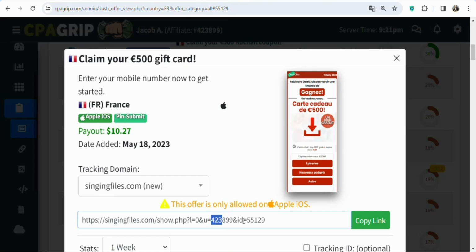Now once you have gotten your affiliate link, the next step is that you have to find a traffic source where you can get people who live in France to click on your affiliate link and then enter their mobile number so that they can stand the chance of winning the gift card, and you are also going to be paid $10.27.